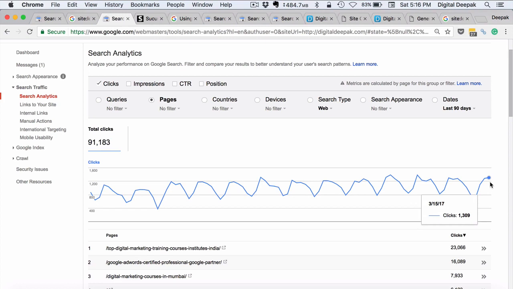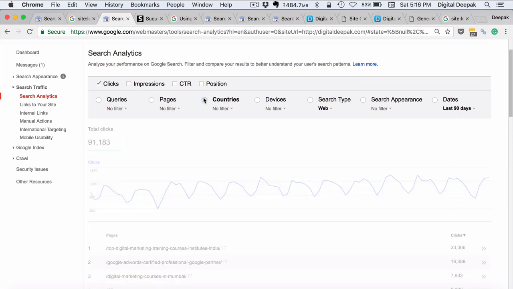You should also notice that there will be a small discrepancy between this number and the actual search traffic that you see on Google Analytics, because not everyone who clicks on it will let the page load completely. Sometimes people will click on it and the website will not load, and sometimes people will click on it and immediately click on the back button. In such cases the click is recorded here but the visit is not recorded inside Google Analytics. So here I can also filter by country.